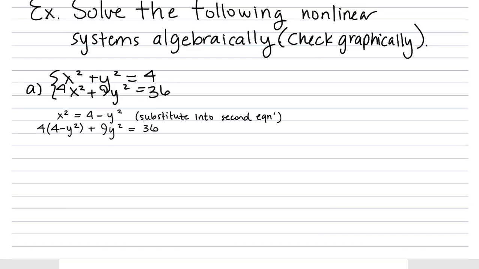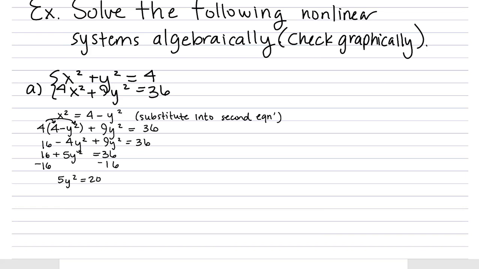And we can distribute that 4, and we'll go ahead and combine like terms. So we get 16 minus 4y squared plus 9y squared equals 36. Combining our y squared terms, we get 16 plus 5y squared equals 36. And then we can solve this equation for y pretty easily with just algebra.